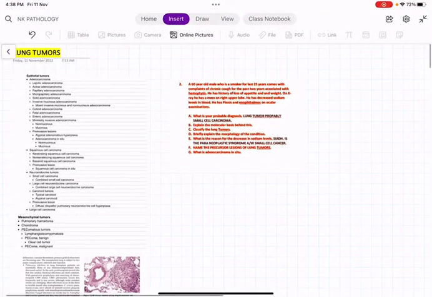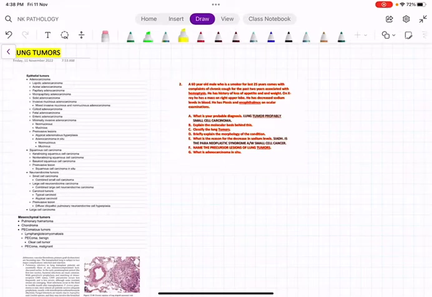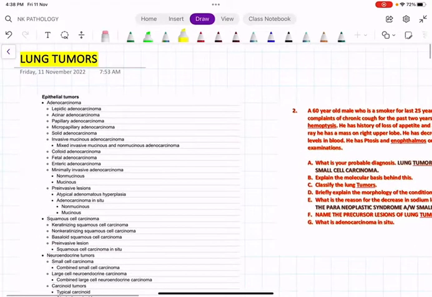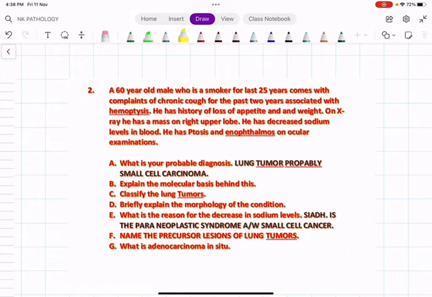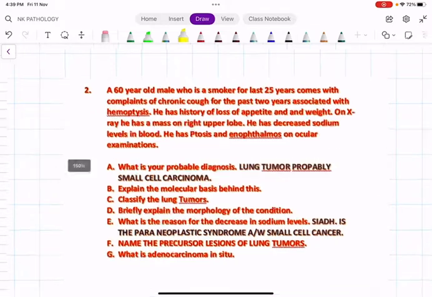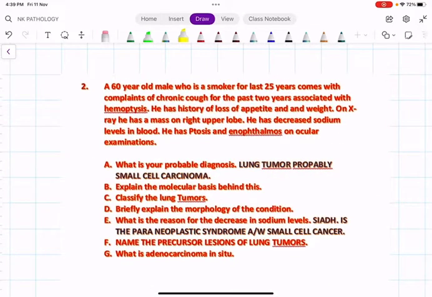Hello everyone. In this session, I am going to discuss a very important, such a precious topic, that is lung tumors. So let us start the discussion with a very important, typical case scenario, very frequently asked in your university exam. A 60-year-old male who is a chronic smoker for the last 25 years comes with complaints of chronic cough.